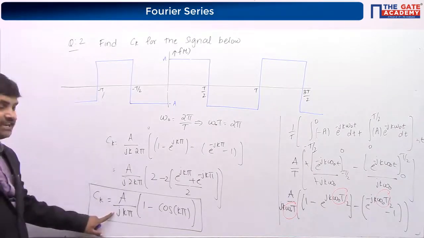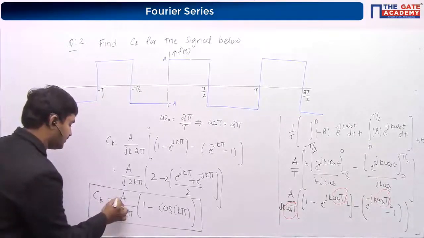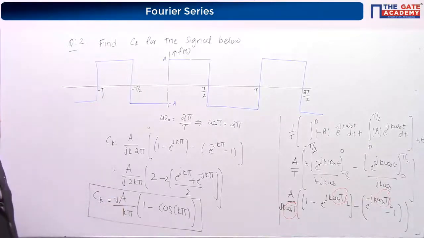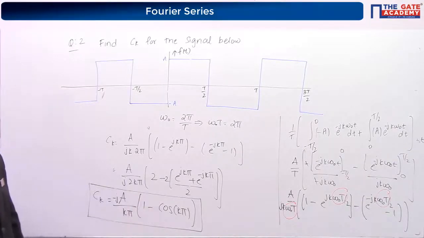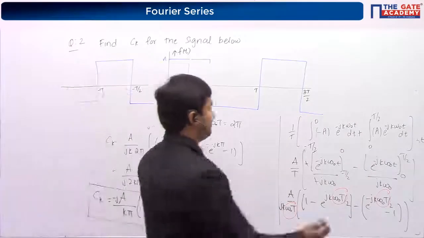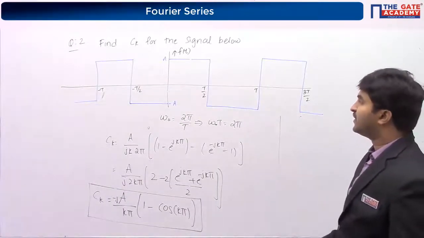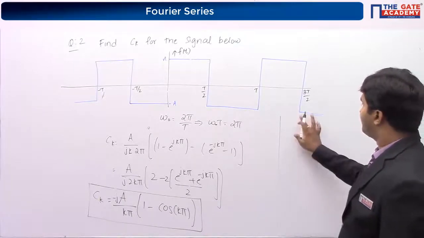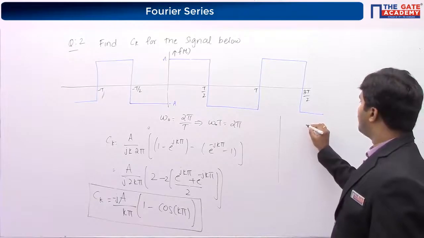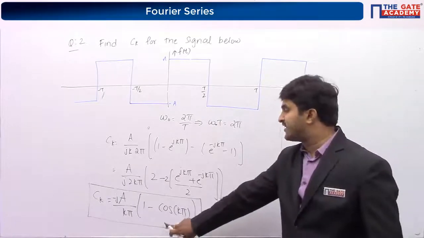If I take j to the numerator, 1 by j is nothing but minus j. So minus j a by k pi, 1 minus cos k pi. Now let me take different values of k. K is equal to 1.